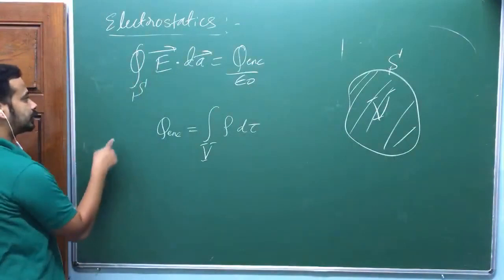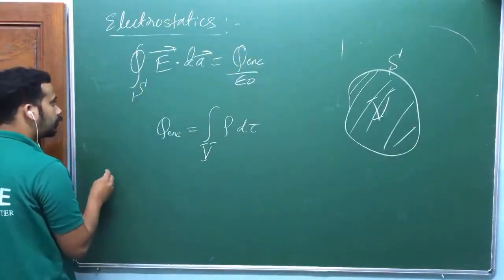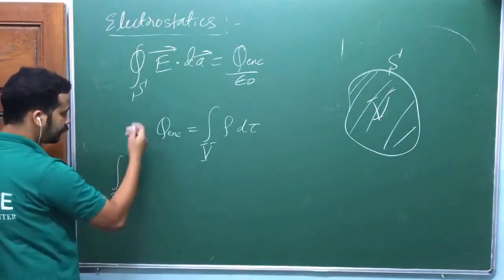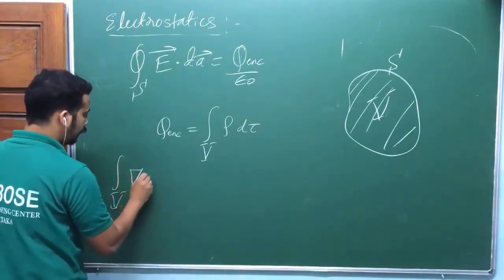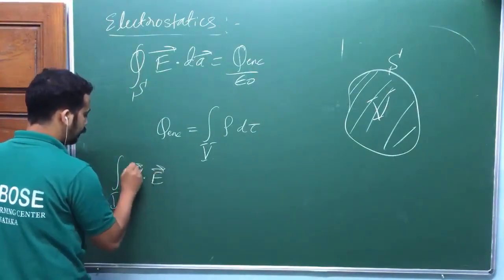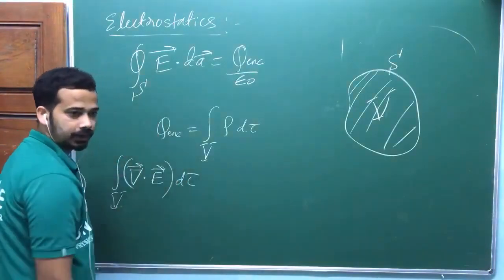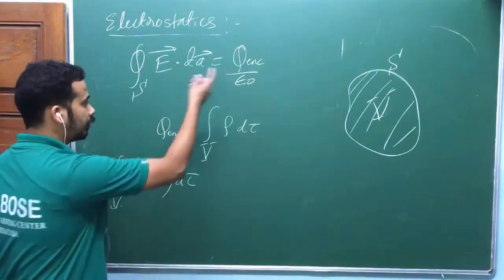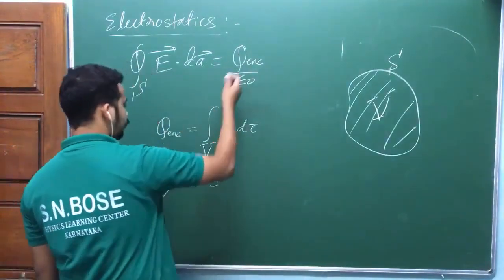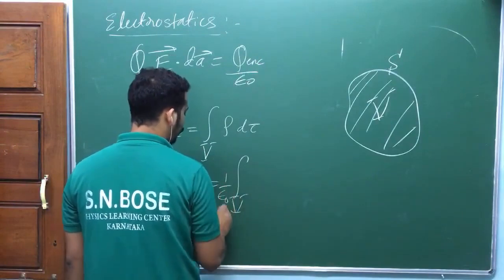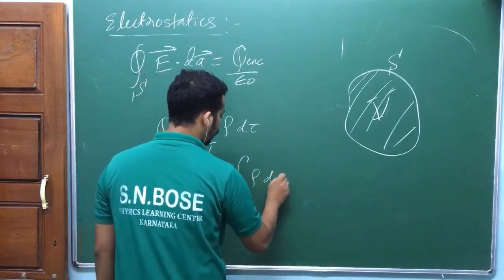Now the left hand side: according to the Gauss divergence theorem, can I write like this? This surface integral is equal to the volume integral of the divergence of the electric field dτ. Right hand side, I'm going to substitute this one: 1 by epsilon naught, volume integral of rho dτ.